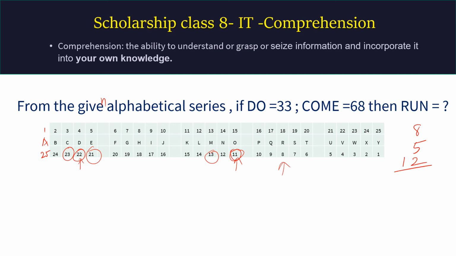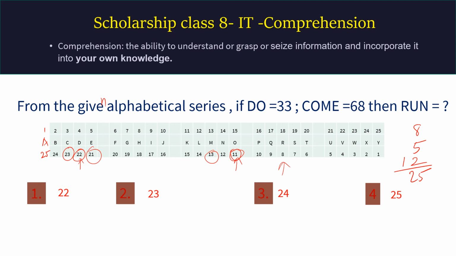So how much will it be? 17 plus 8, 25. So the answer will be 25.